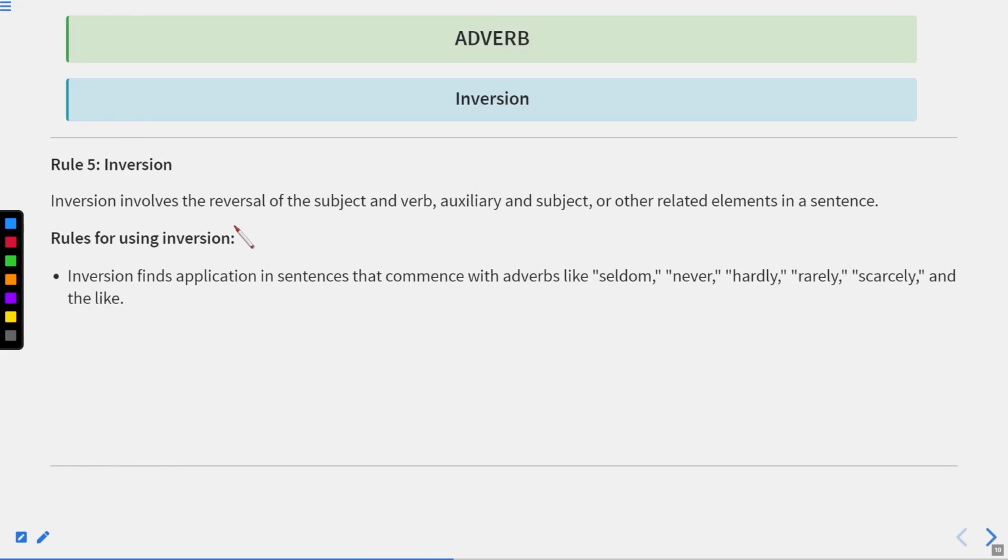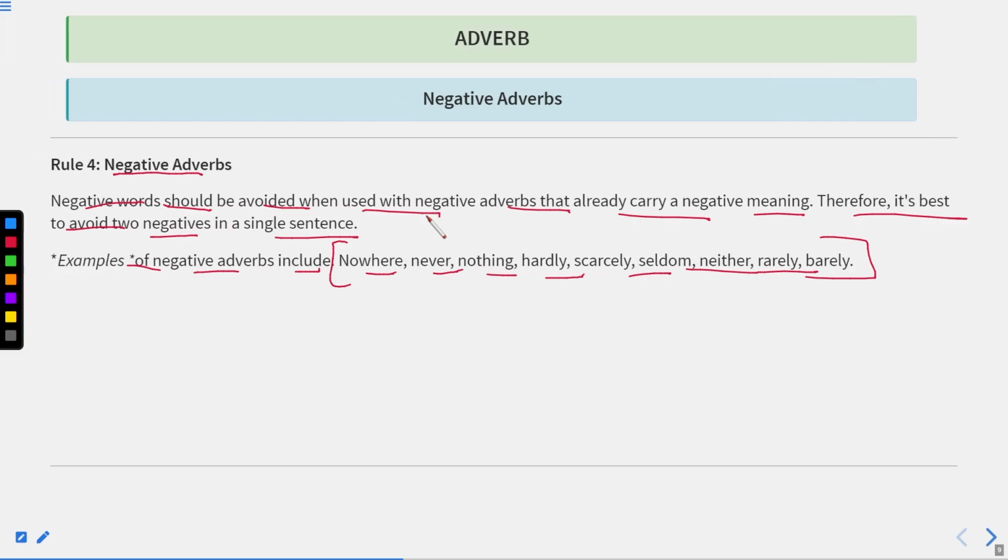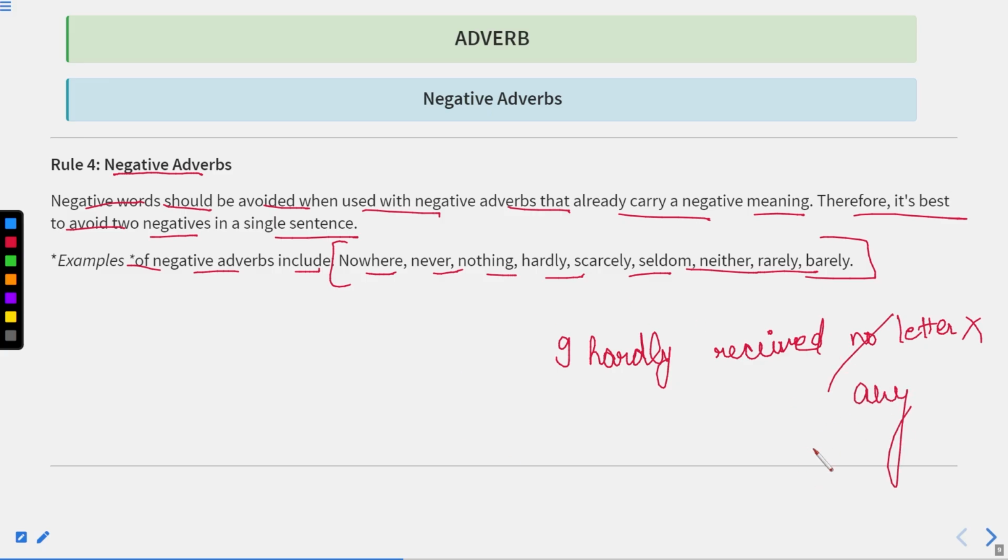If I talk about these words, if I say I hardly received any letter, no letter, this will be incorrect. So we can replace this no with any. So I can say I hardly received any letter. It means I have not received any letter yet.